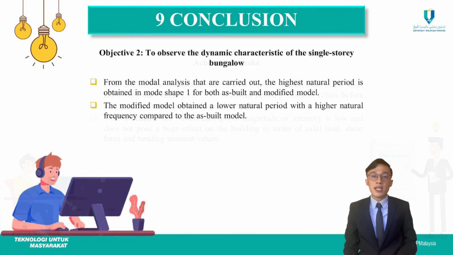So the second objective is achieved by comparing the obtained mode shape along with its natural period and frequency, and the joint displacement and acceleration value. Based on the model analysis, the highest natural period is obtained in mode shape 1 for both of the as-built and modified model. However, the modified model obtained a much lower natural period with a higher frequency compared to the as-built model. This is mainly because of the increase of the building mass and stiffness due to the increase in the size of the column and also the number of reinforcement bars used in the proposed modified model.